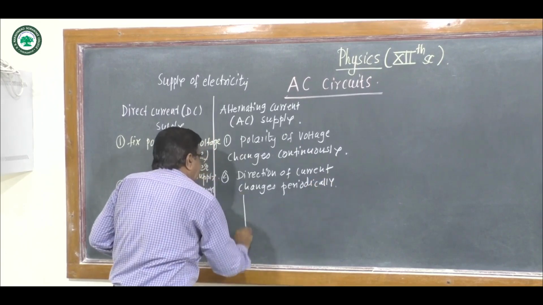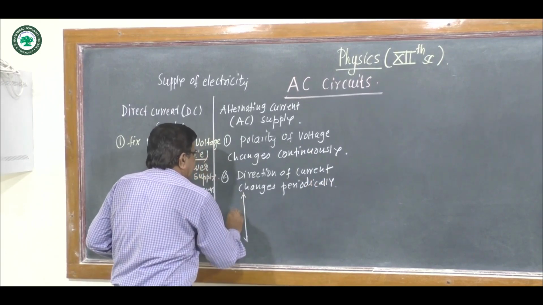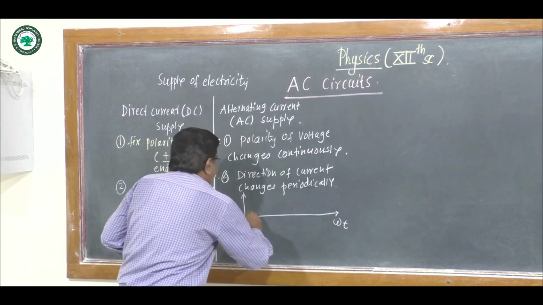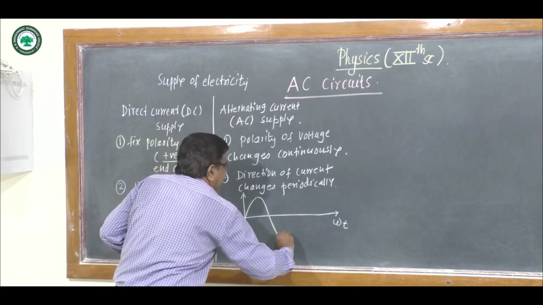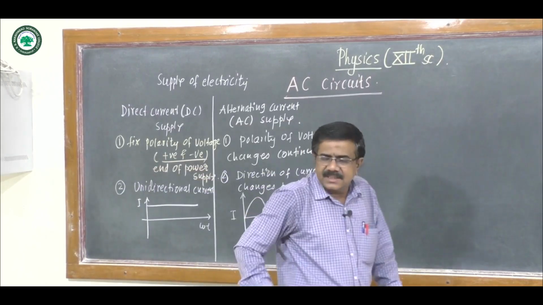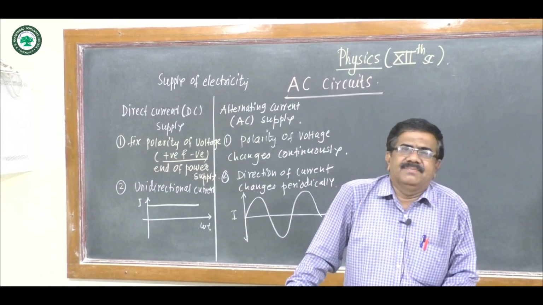If we plot a graph of current against phase, the graph is sinusoidal like this. The direction of current changes periodically.